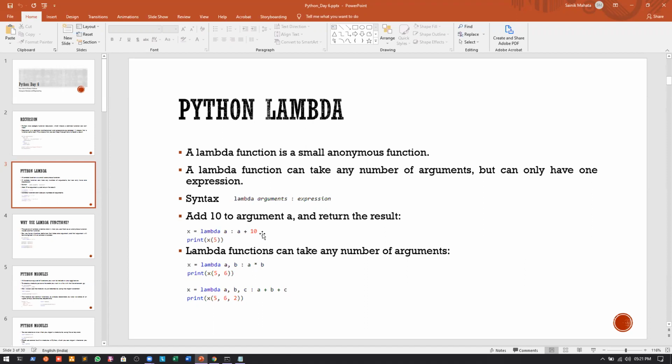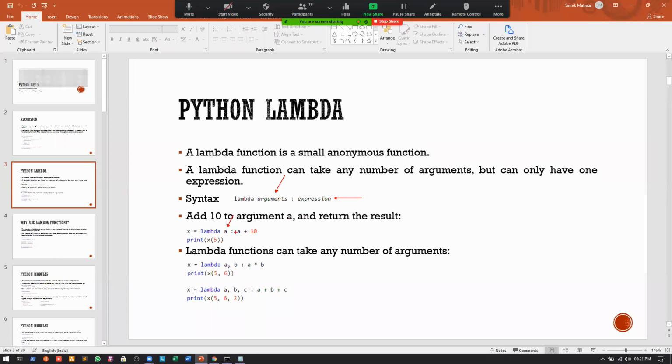Whenever we are using a normal function, we use the def keyword, but in this case we will be using the lambda keyword. So we will say lambda a, where a in this case will be the argument. Then we will have a colon, and then we will have the expression. The expression is a plus 10. Whatever value is given to a, we will just add 10 to it, and we will return it to the variable called x.